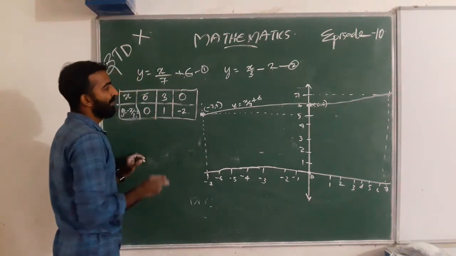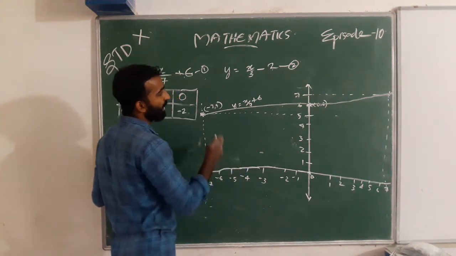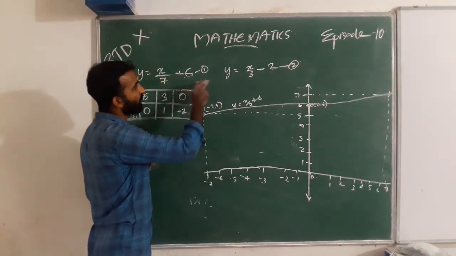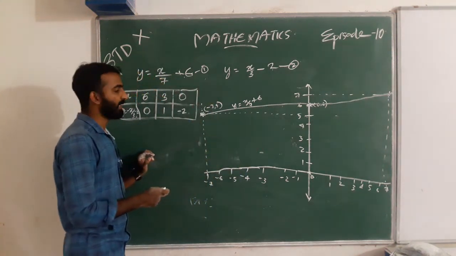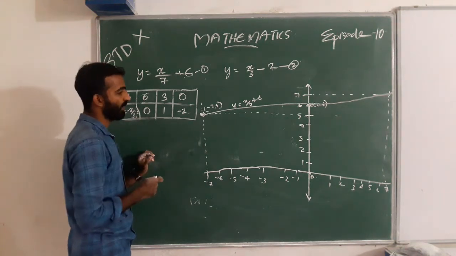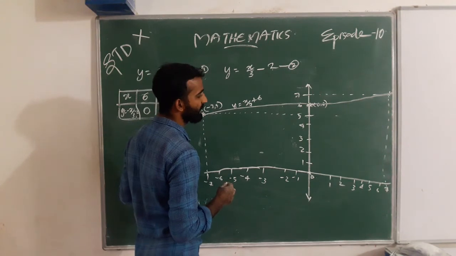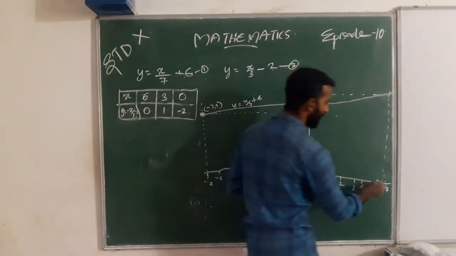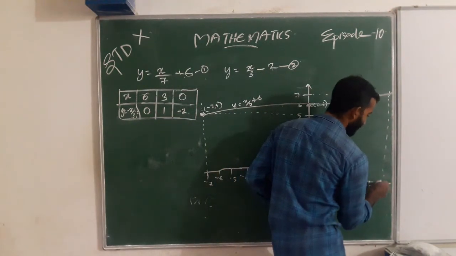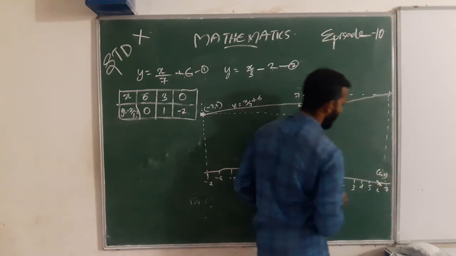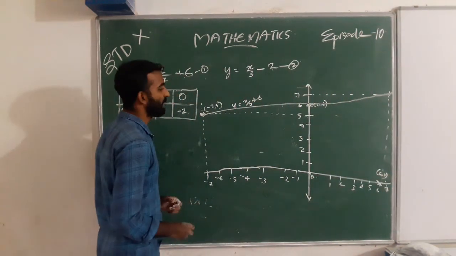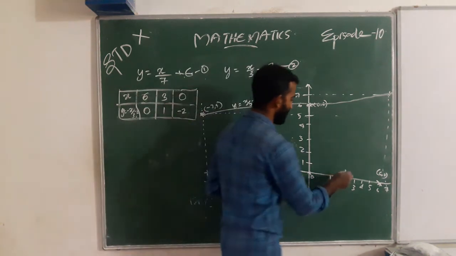Here we try to draw both equations in one figure. Here is 6, 0. When we take 6, y is 0, so the point is here. This is 6, 0. And next one is 3, 1.